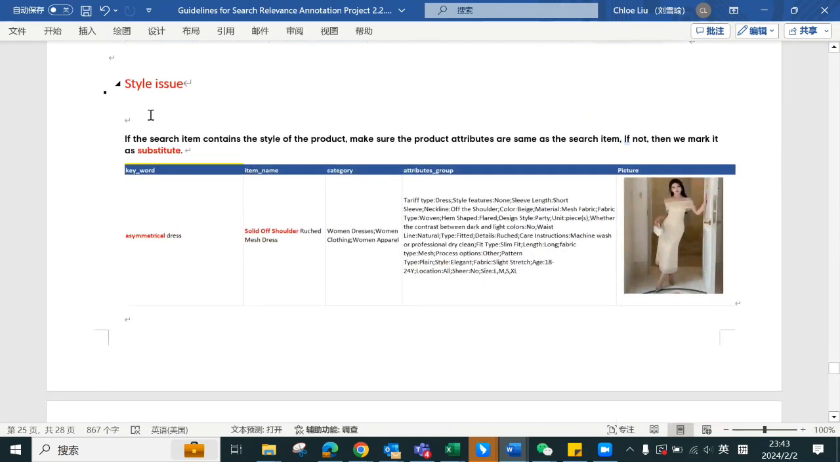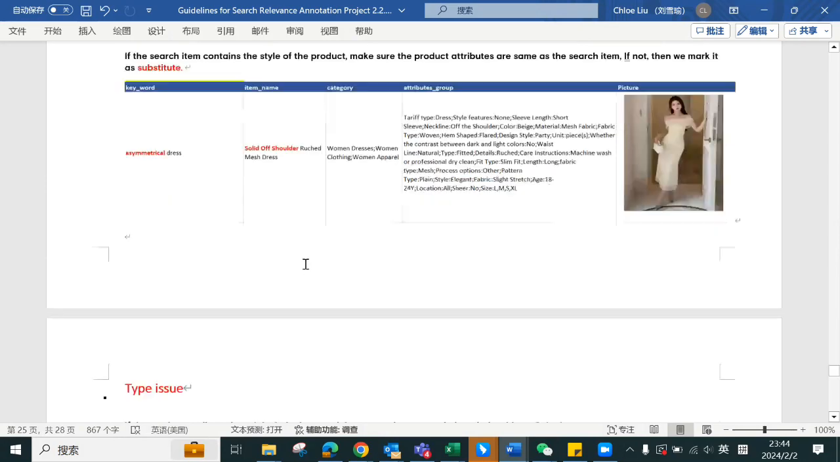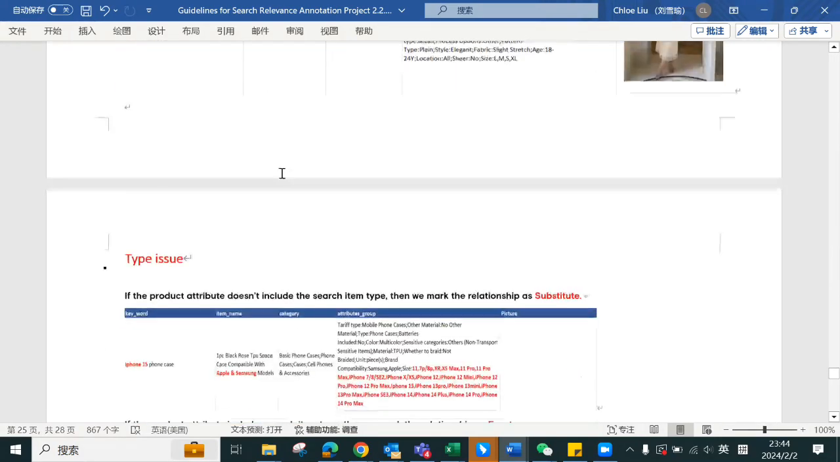Next one, style issue. So if search item contains style of the product, make sure the product attributes are the same as the search item. For example, the search item has asymmetrical dress, and the product here is solid off shoulder dress. So totally different style, but the same product. Under this circumstance, we need to mark it as substitute.